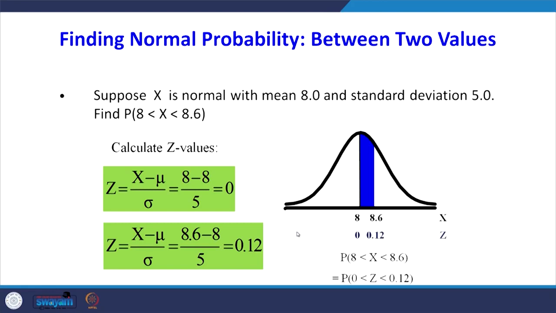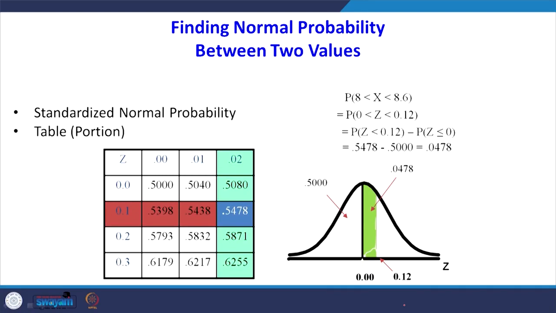So, find P of 8 less than x less than 8.6. Now, the two values of x are given, both values have to be converted. When x equals 8, we are getting z value 0. When x equals 8.6, we are getting z value 0.12. So, now we have to know the area from z equals 0 to z equals 0.12. So, that means 0 to 0.12.